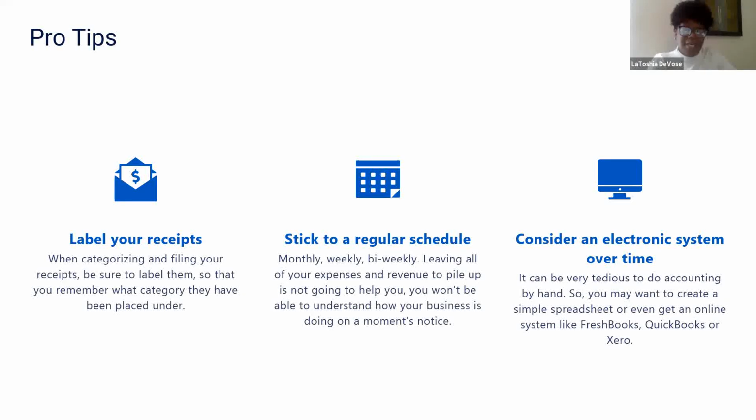And lastly, you want to consider an electronic system over time. It can be very tedious to do accounting by hand. So you may want to create a simple spreadsheet or even get an online system. When looking for online systems like QuickBooks, FreshBooks, or Xero, think about the ease of use, the cost, and the complexity.